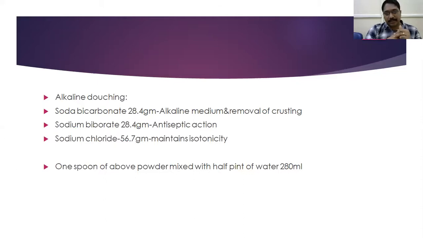It is in the ratio 1:1:2. Sodium chloride is 57.7 grams, which maintains isotonicity. One spoon of the above powder is mixed with 280 ml of water, and nasal douching is done like this daily, twice a day. Bicarbonate is baking soda. What is washing soda?